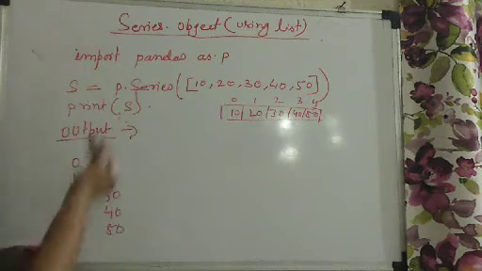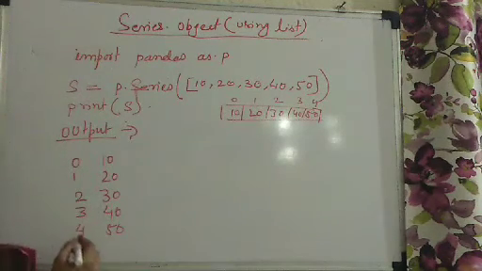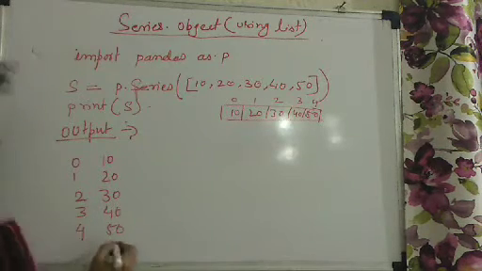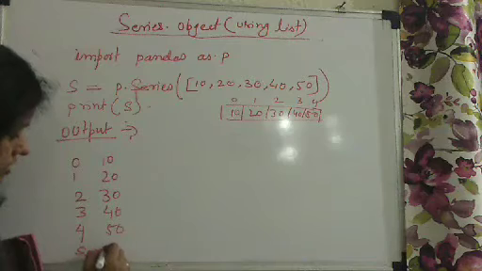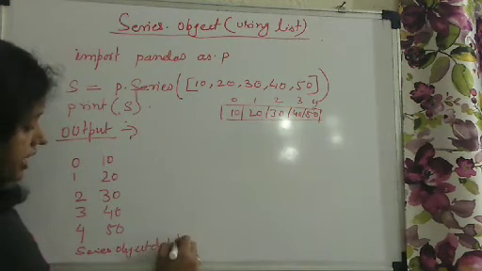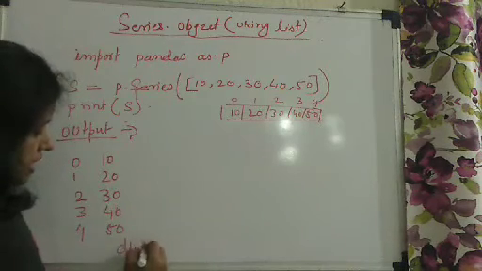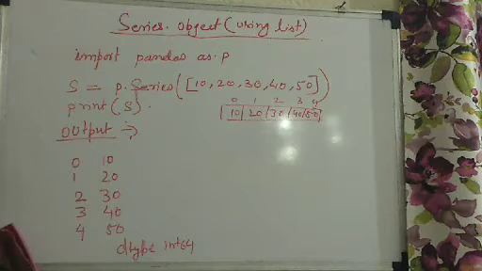But when you print the series object, along with this you will also find one piece of information printed: the data type, dtype int64. Clear?